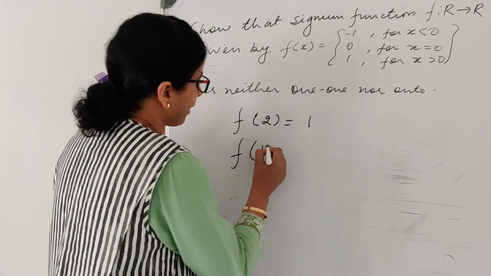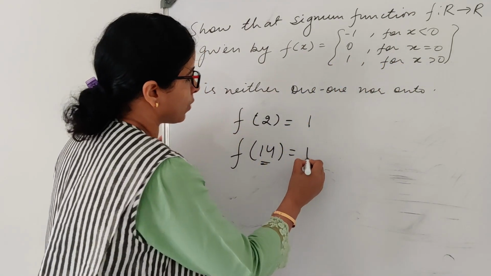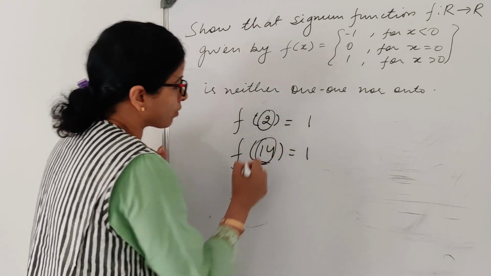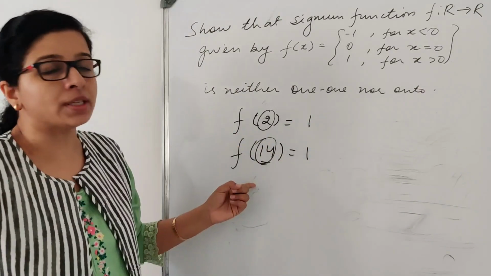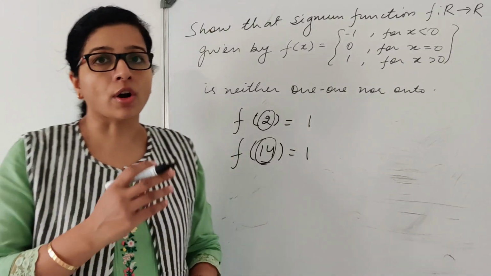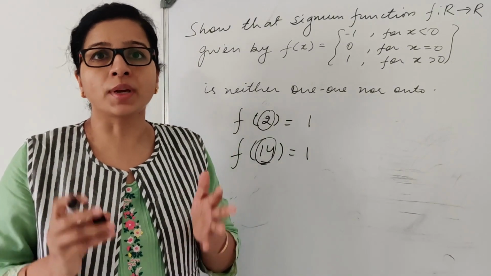If I take f(14), this is also greater than 0, again I have the image as 1, but 2 is not equal to 14. So images are equal, but the elements are not equal. Whenever we are talking about 1-1, when the images are equal, the elements should also be equal.